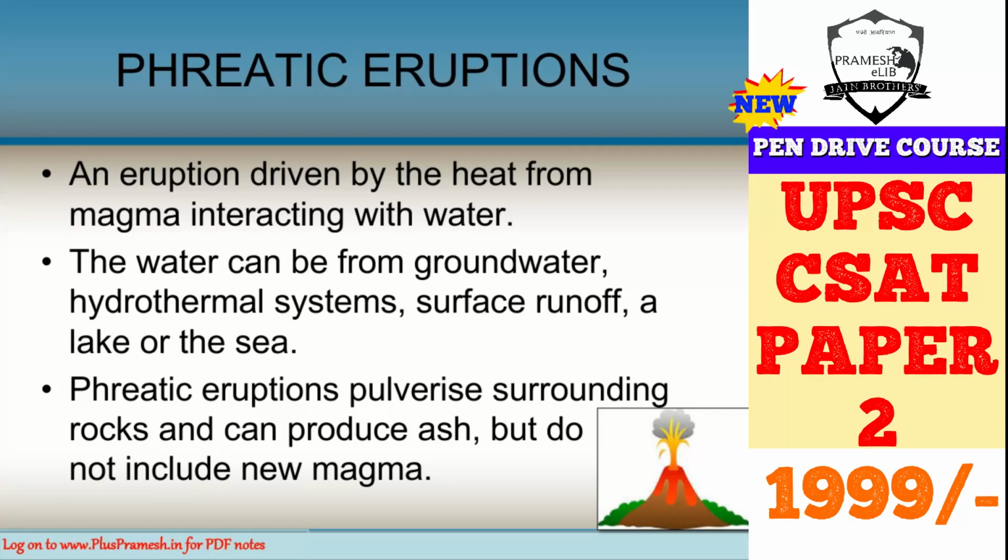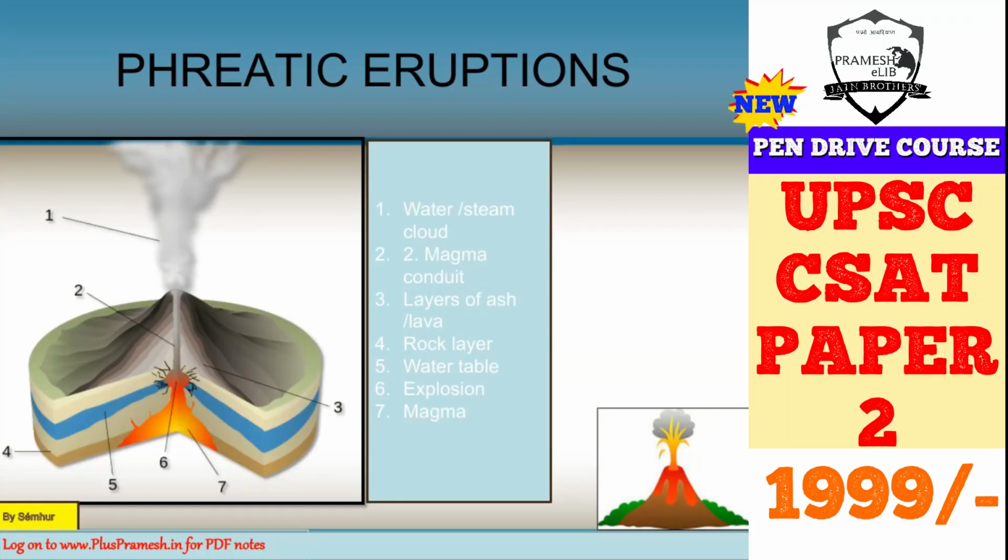Okay, so the surrounding rocks can become wet because of the water. So this will mainly be a steam kind of explosion, and can also lead to a breaking of the rock. So there will be less magma but more hot gases and steam. So they are a special type of eruption, and they are known as the phreatic eruption.